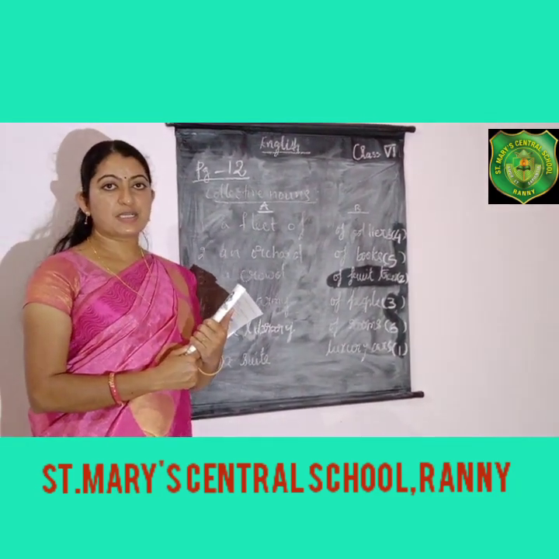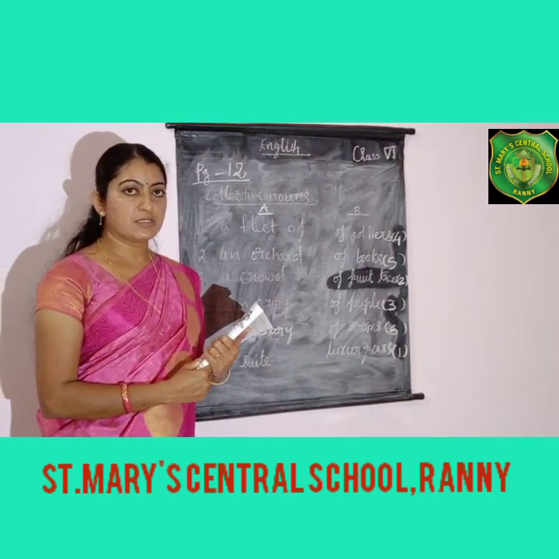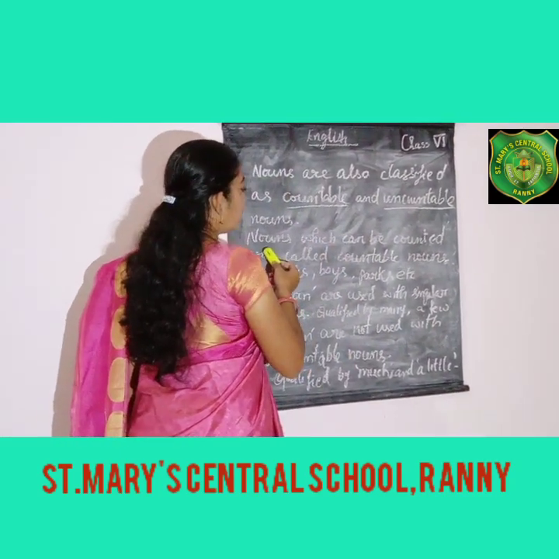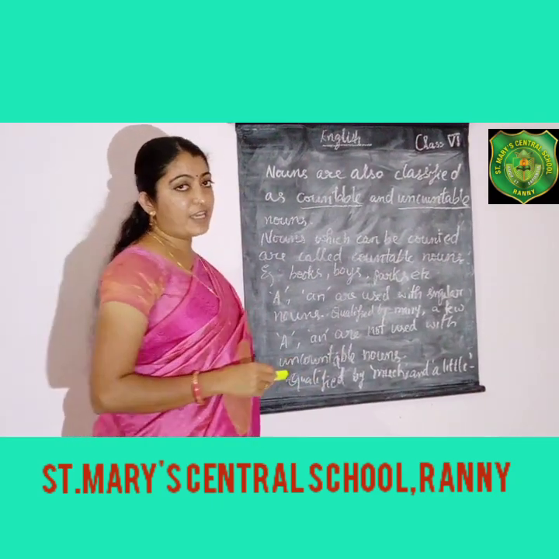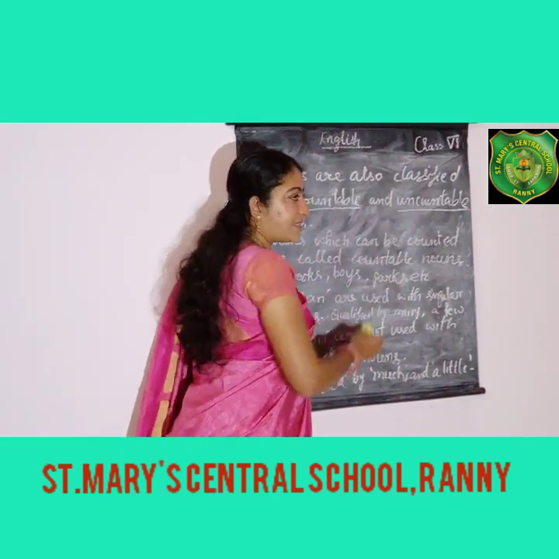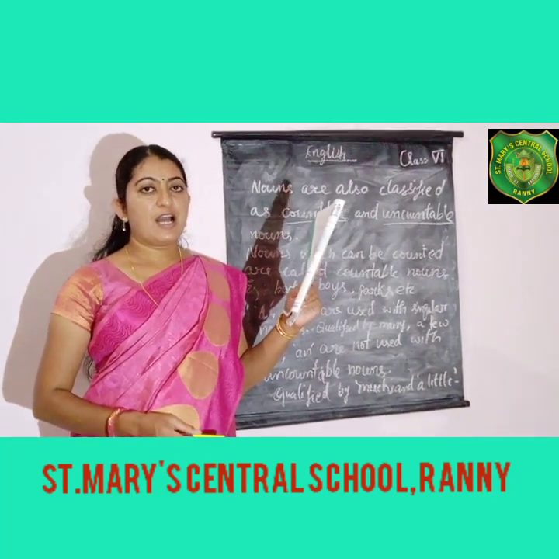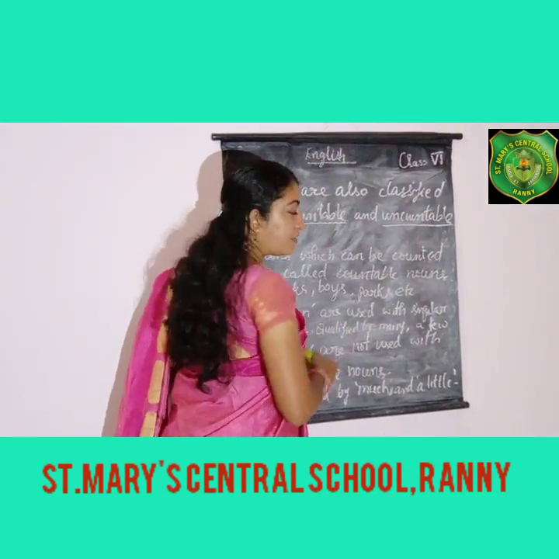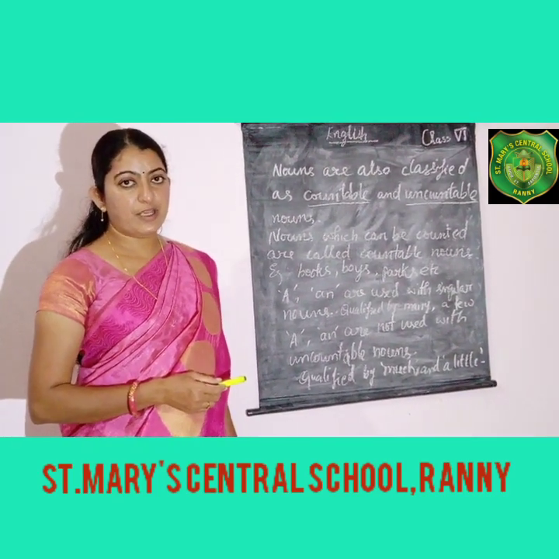Now, next we are going to discuss countable and uncountable nouns. Nouns are also classified as countable and uncountable nouns. Countable nouns are nouns which can be counted. By looking at the word countable itself, we can understand that these nouns are counted. For example, books, boys, parks, etc. So how many books are there in my hand? You will say, I have only one book. So you can use a or an before a singular noun, like a book, a pen, an orange, an apple.